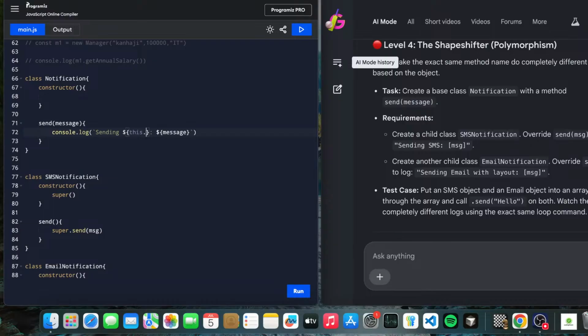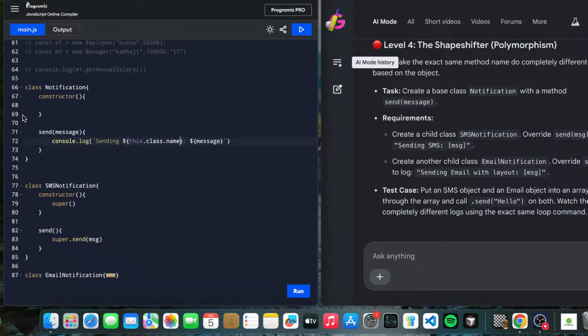What should we do? How can we print class dot name? I just don't remember this, this dot class name, class dot name.